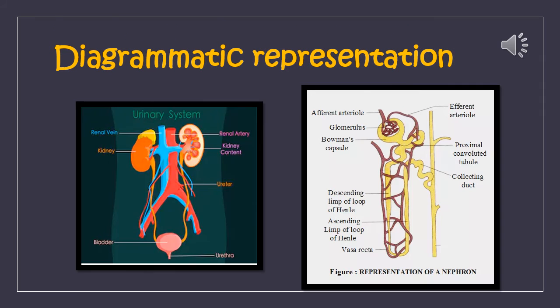In this slide, you can see the diagrammatic representation of the human excretory system or the urinary system. See how both the kidneys are located on either side of the abdomen. The ureter is situated right below the kidneys and the bladder is situated below the ureter. The urethra is located at the end, and in the corresponding picture you can see the structure of a nephron, which is the functional and structural unit of a kidney.